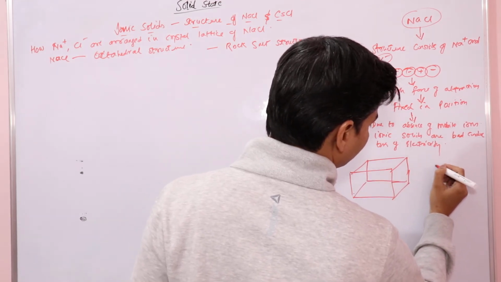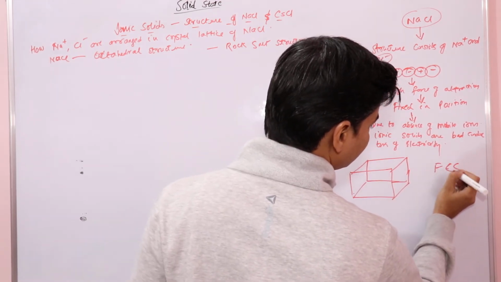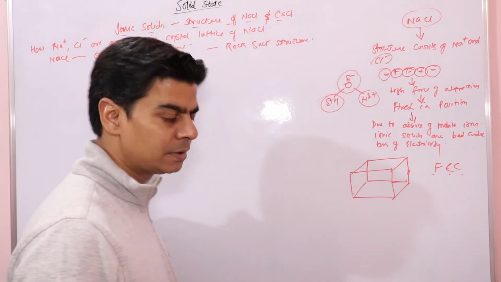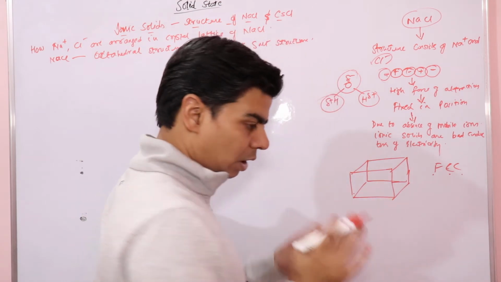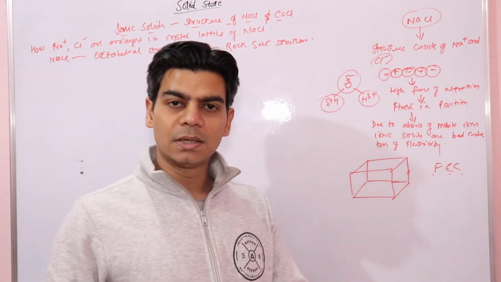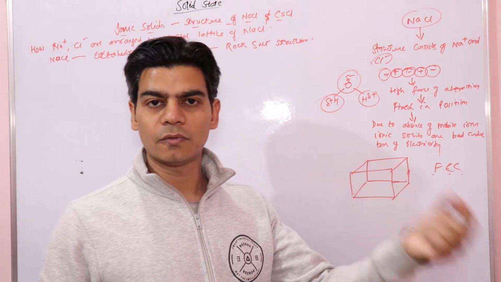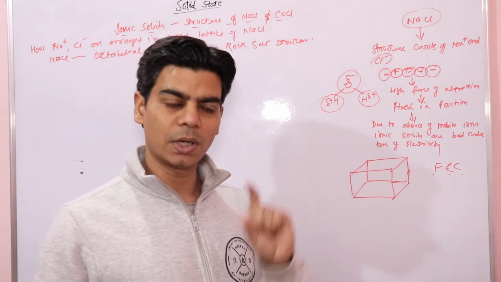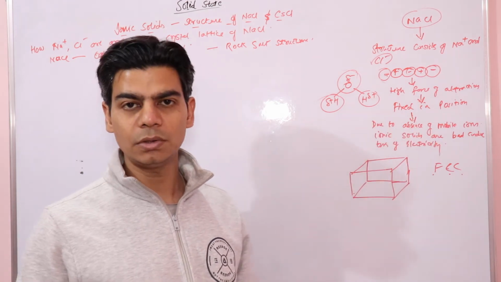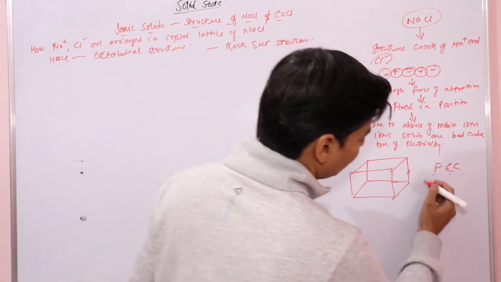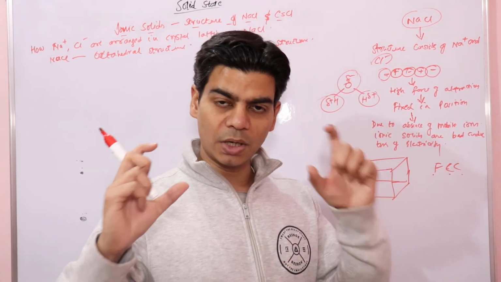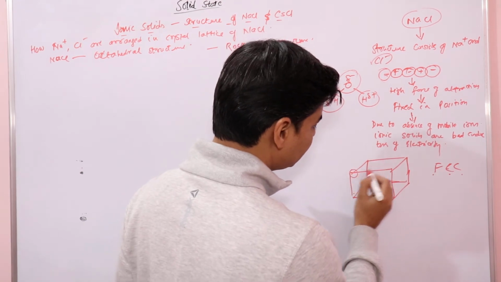When we say that FCC means face centered cubic, that is, a cube has 6 faces, right? So one particle would be present at the center of every face of the cube, that is, one particle at each of the 6 faces of the cube, right? And one particle would also be present at each corner.